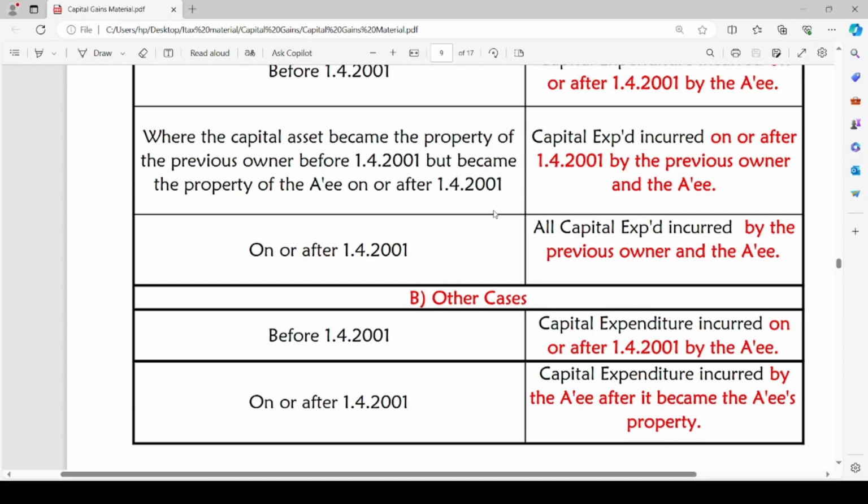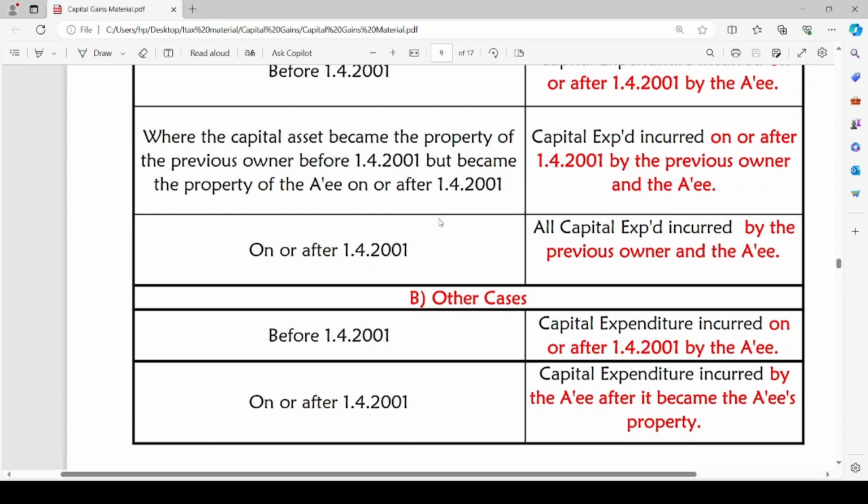assessee will be considered. Capital expenditure before 1st April 2001 is not considered, but on or after 1st April 2001, whatever the capital expenditure incurred in the hands of both previous owner as well as the assessee will be taken as cost of improvement. If the cost of improvement is incurred on or after 1st April 2001, all the capital expenditure incurred by the previous owner as well as the assessee will be the cost of improvement while calculating the capital gains.